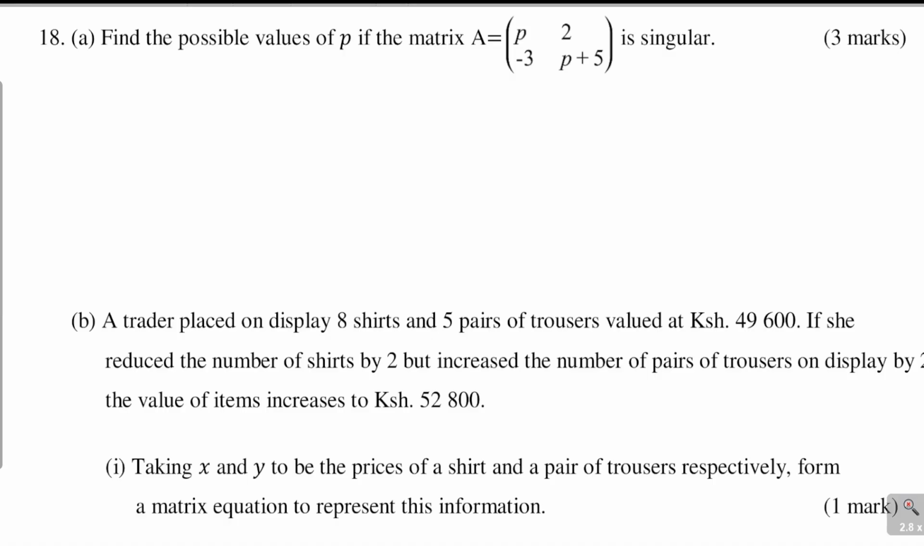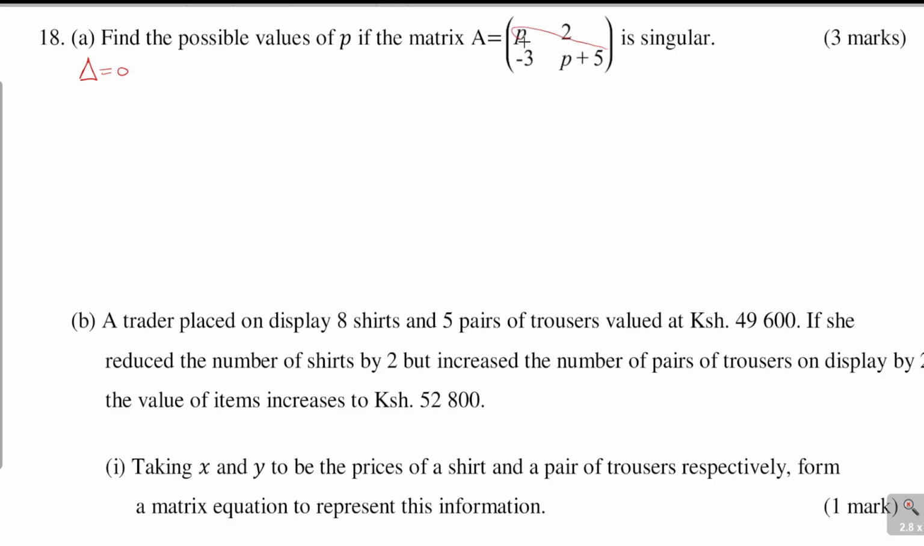Question 18. Part A, find the possible values of P if the matrix A is singular. So if matrix A is singular, you're supposed to find the value of P. Now, what is a singular matrix? A singular matrix is a matrix whose determinant is equivalent to 0. So we simply require to get the determinant of this matrix A and then equate it to 0. So how do you get the determinant?